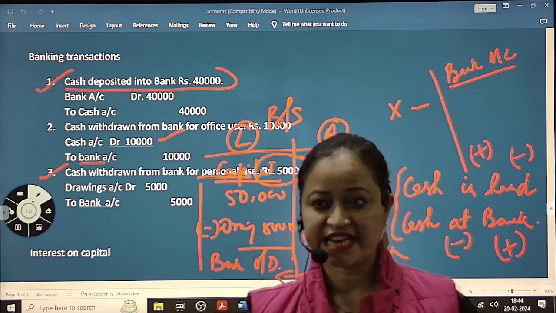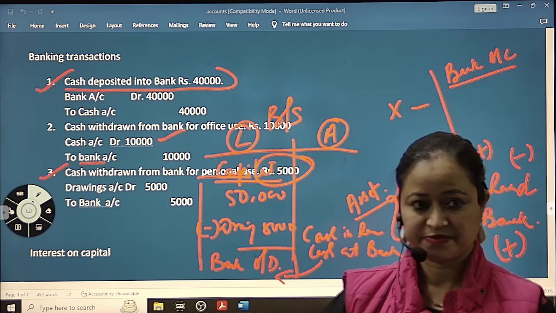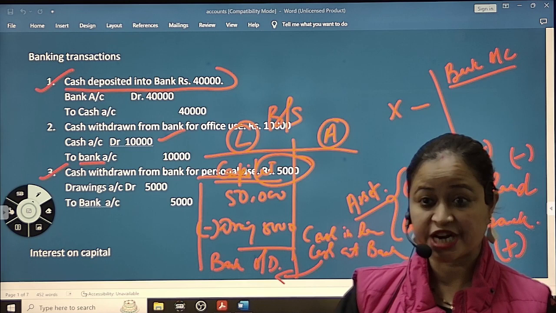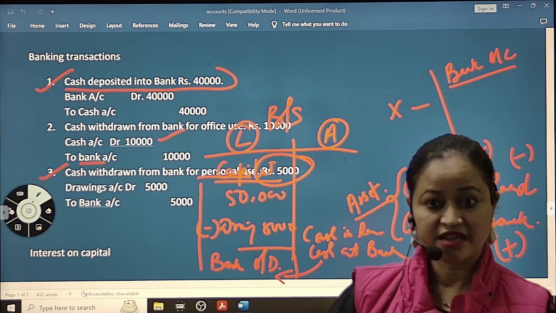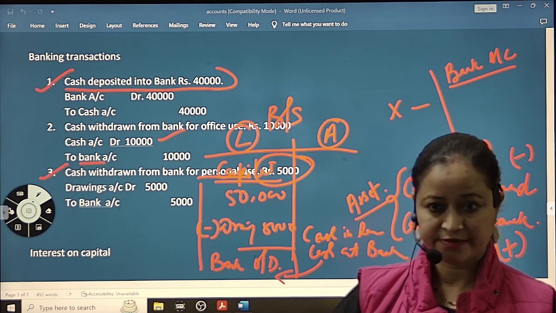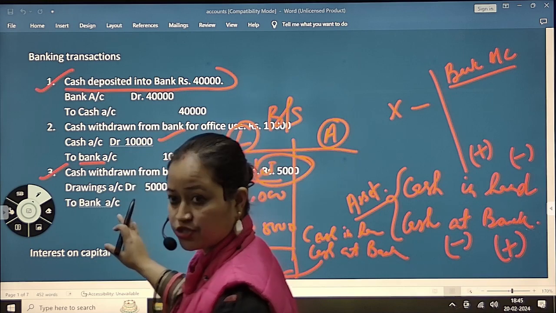So we will get the balances and those balances will go to trial balance. And from trial balance we prepare trading account, profit and loss account and balance sheet. Understood these three transactions?